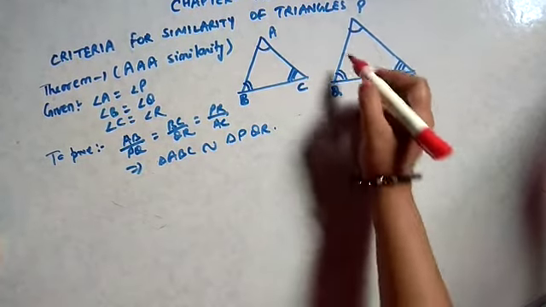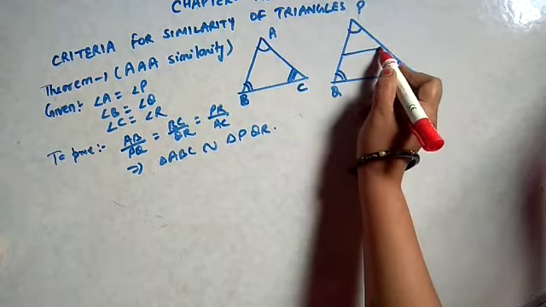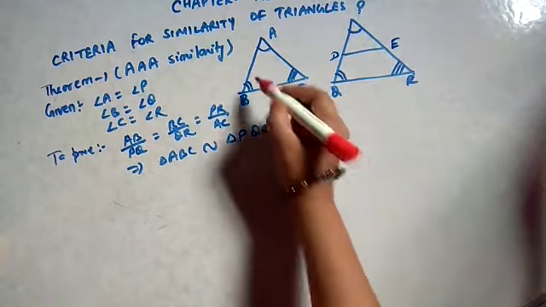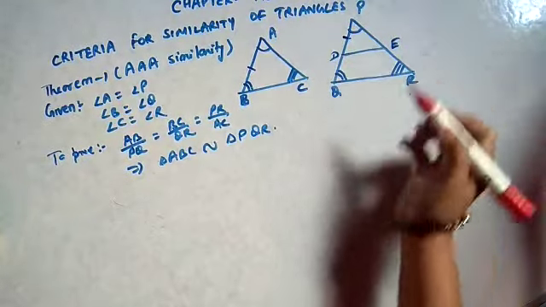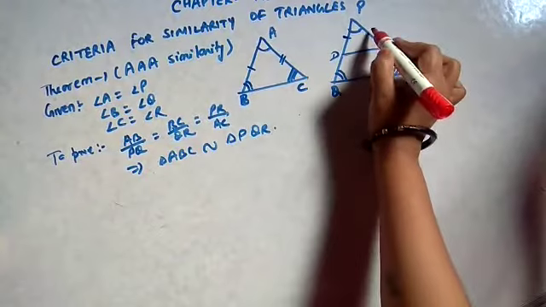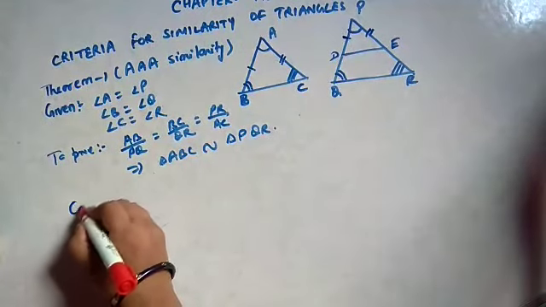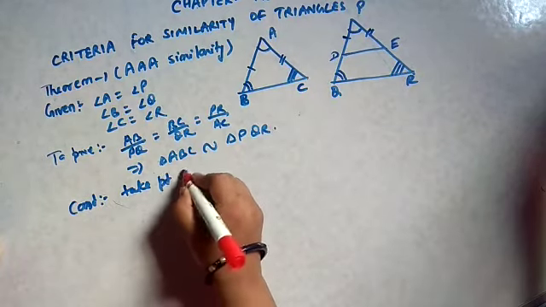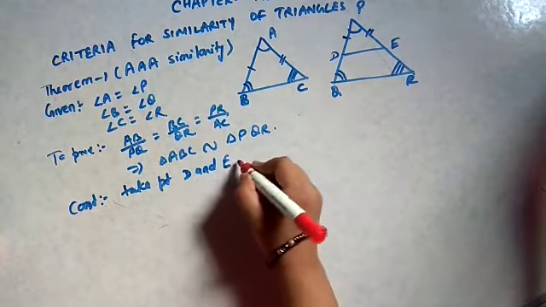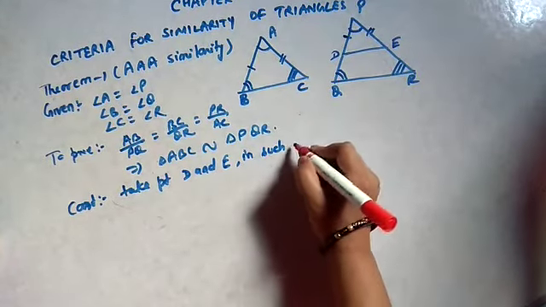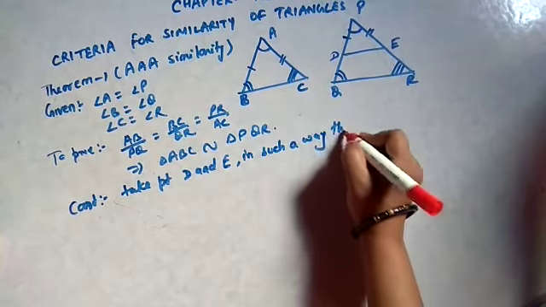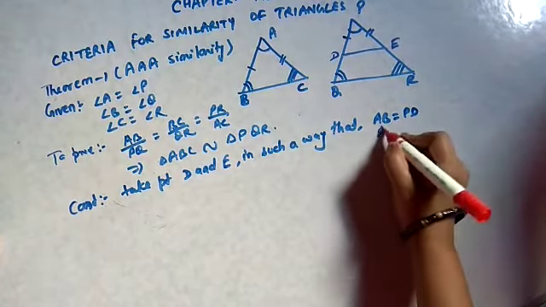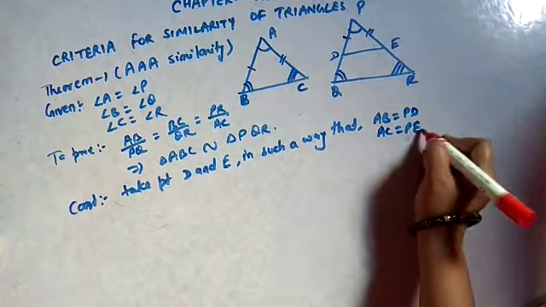तो इसके लिए we will do a construction. We will take points D and E here in such a way that AB equals PD and AC equals PE. So here I am doing the construction. Take points D and E in such a way that AB equals PD and AC equals PE.